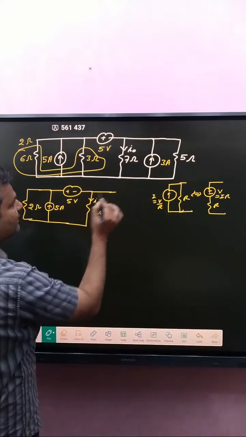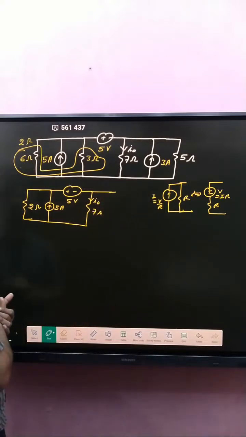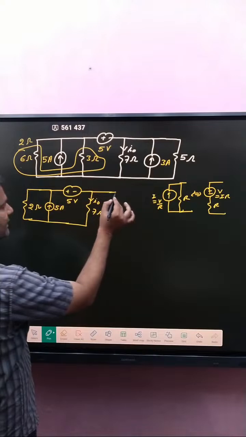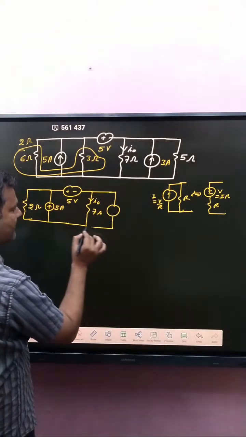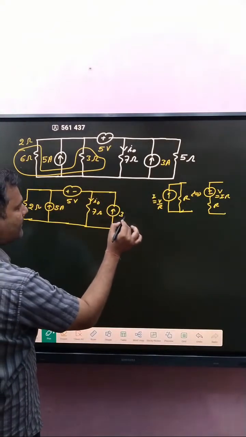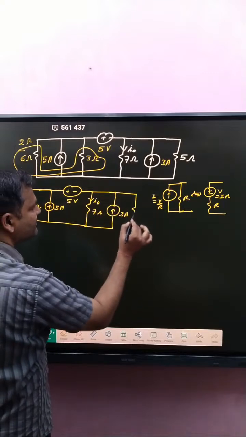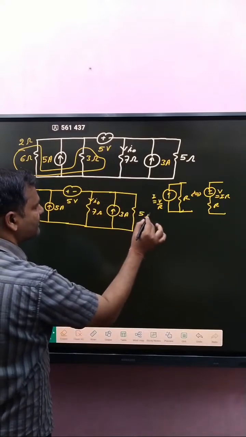Now if you convert this into a voltage source, there is no more advantage, so it is kept, and that one is 5 ohm simply.